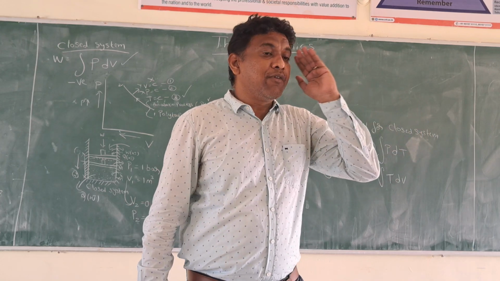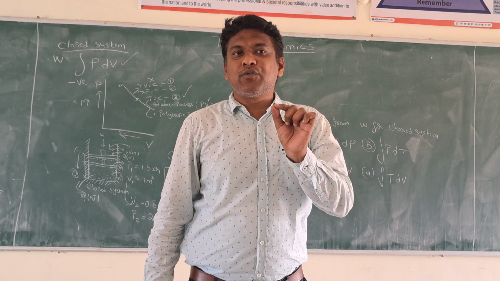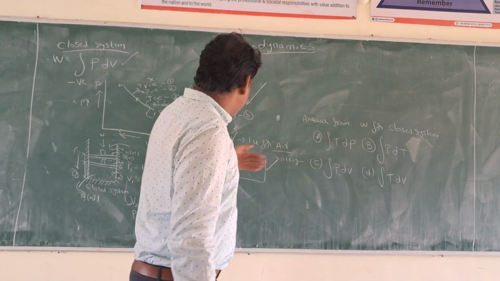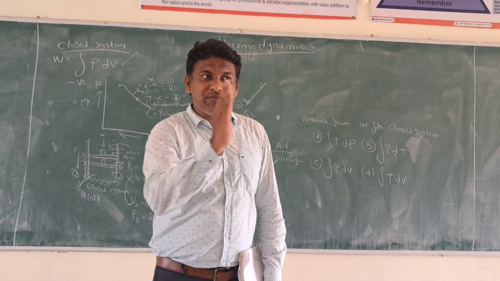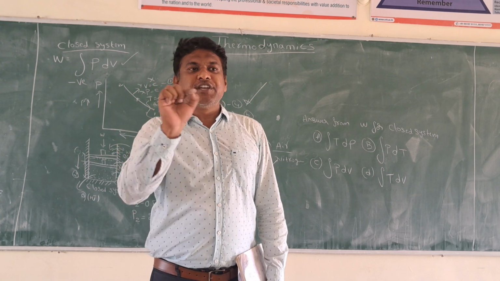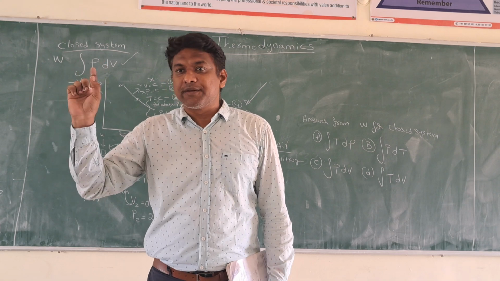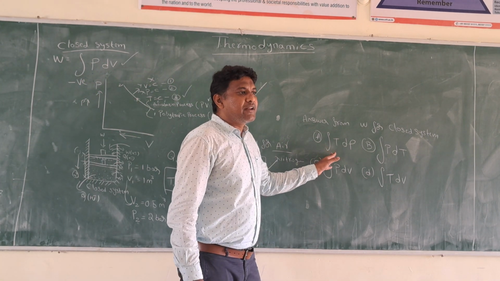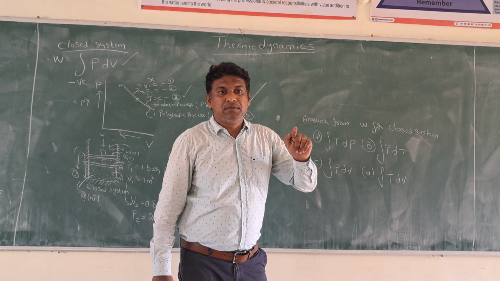If you are familiar with the work done for a closed system, what is the generalized equation of work done for a closed system? Sir has given W is equal to integration of PdV. How did we get it? We selected a closed system and pressure is applied on the system. The piston moves based on the distance travelled: pressure times change in volume. That is the generalized equation of work for a closed system. See the options: option A, integration of TdP? No sir. It is pressure with change in the volume.